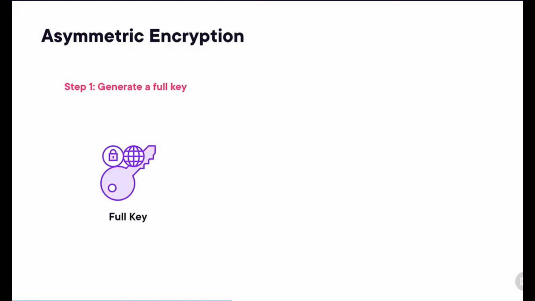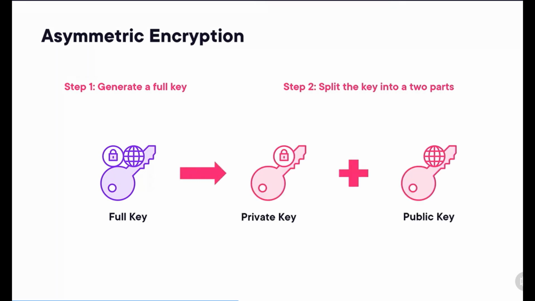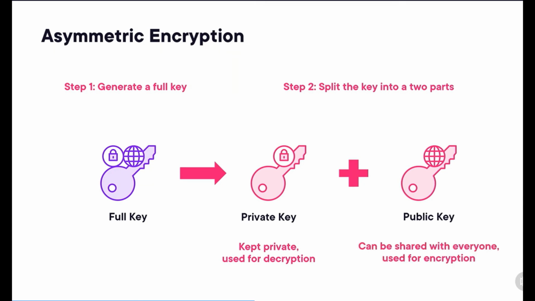If you want to apply asymmetric encryption, you're going to start by generating a full key. And then split that key into two parts. The first part we call the private key, and the second part we call the public key. Now that private key is used for decrypting messages sent to you. The public key, which you use for encryption, can be shared with everyone, because everyone who has that public key can send encrypted messages to the holder of the private key.